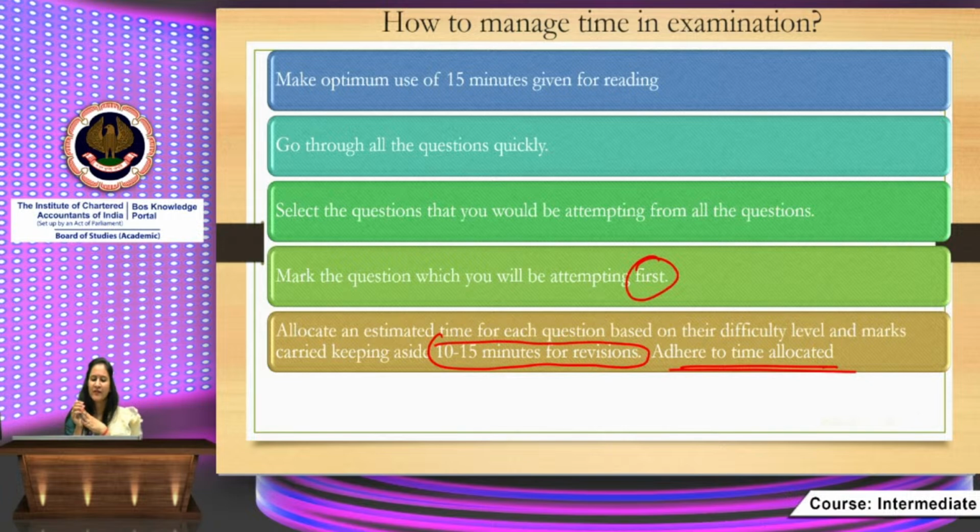So I will advise to start every question from a new page, so that if at the end you have got spare time after revising, and sometimes it happens that something doesn't click to us at one point of time, then you can always come back to that page and write your complete answers.